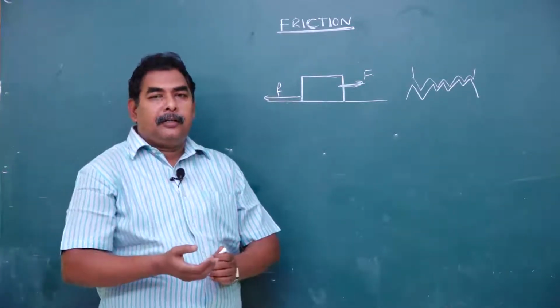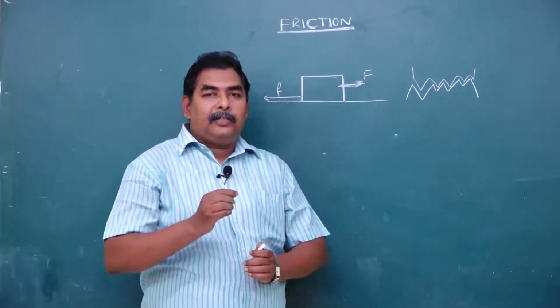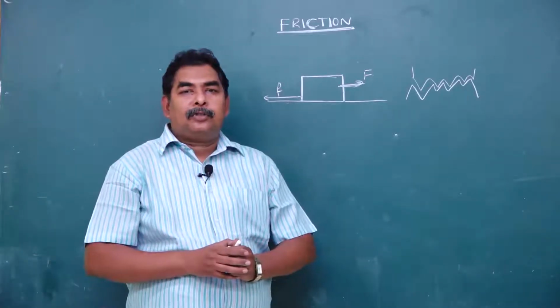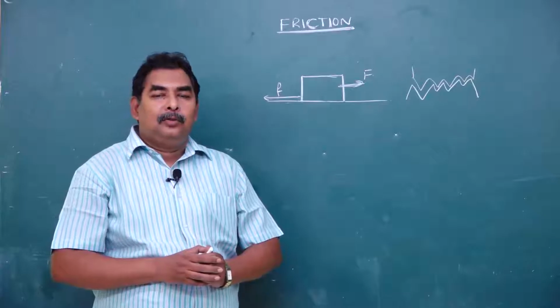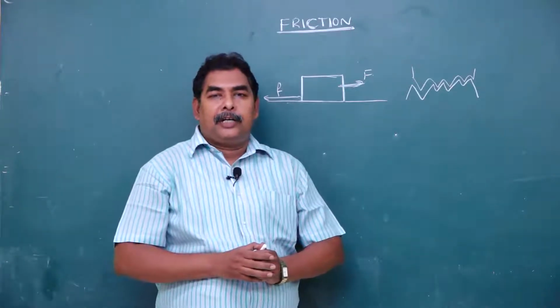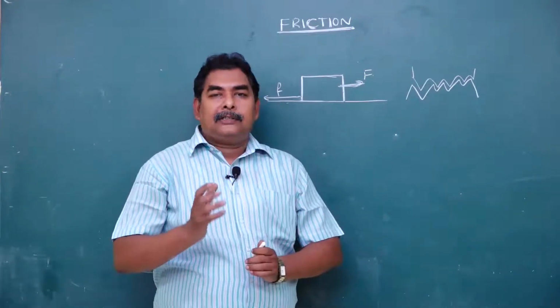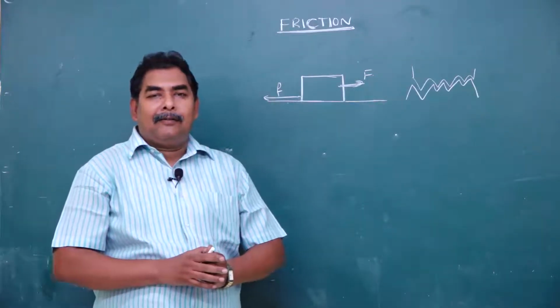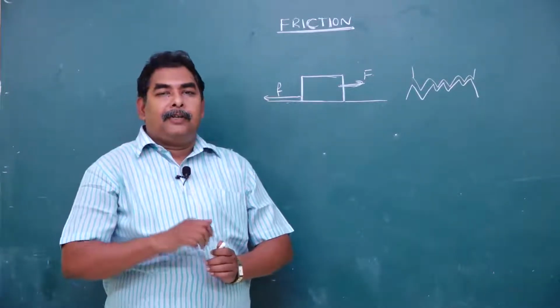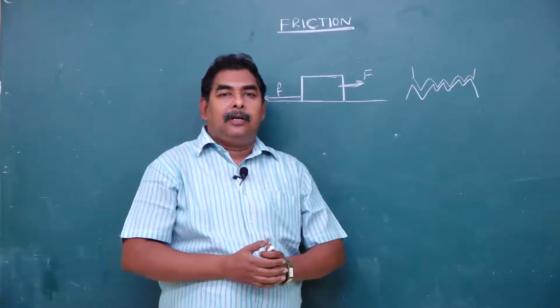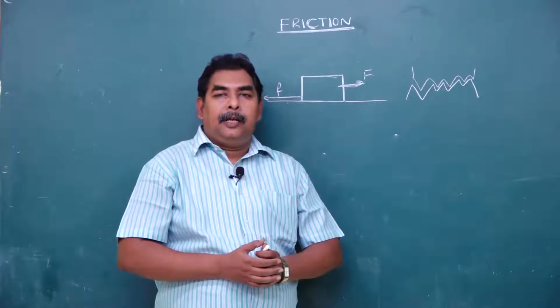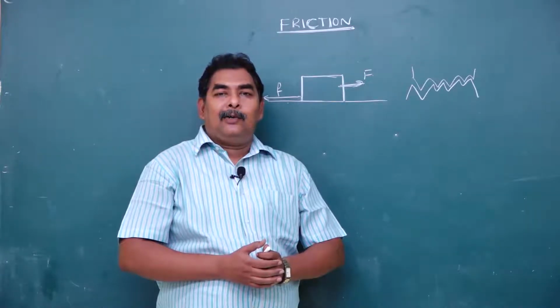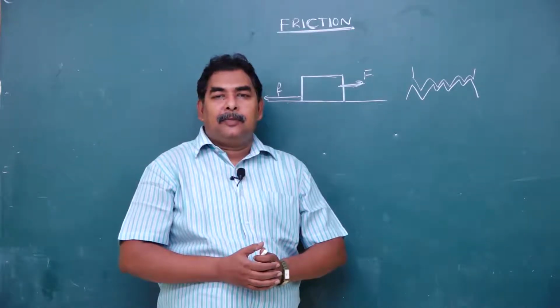What is friction? The force which opposes the relative motion between the two bodies is called friction. What is the cause of friction? The irregularities are interlocked with each other. That's why friction is produced. According to the modern theory, electromagnetic forces are responsible for friction.